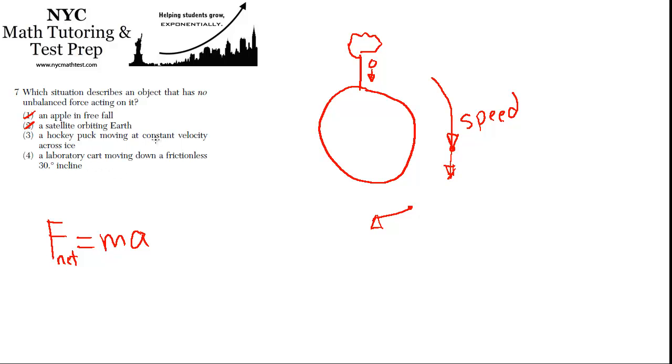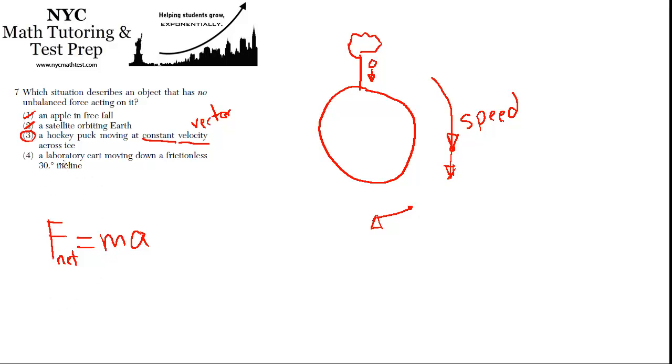A hockey puck moving at constant velocity across the ice. That's not accelerating. It's right there. It's constant velocity. So if the velocity isn't changing, that means both the magnitude and the direction, because velocity is a vector, are not changing. So if the velocity isn't changing, then it's not accelerating. There's no unbalanced force on it. The 3 is the answer.